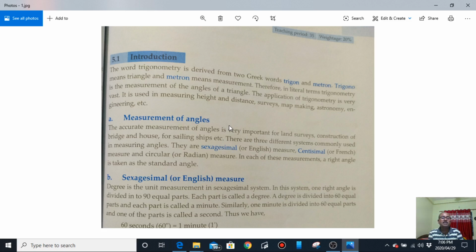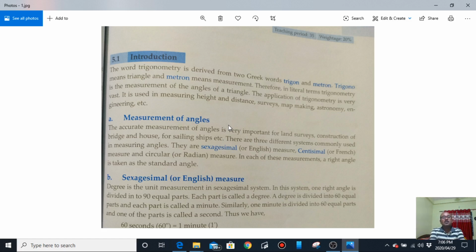In the previous class, I had described what is an angle, the meaning of adjacent angles, and what is a right angle.